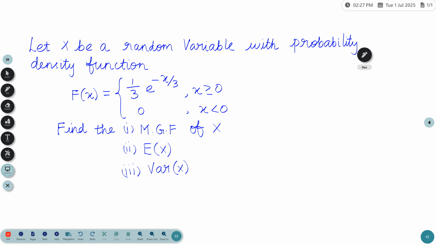This is another important problem from probability. Let x be a random variable with a probability density function f of x equal to 1 by 3 e power minus x by 3 for x greater than or equal to 0, and 0 for x less than 0. We need to find the moment generating function of x, the expected value E of x, and the variance V of x.